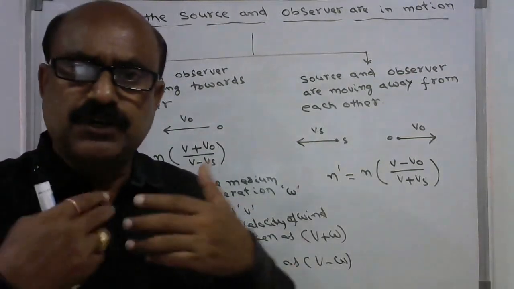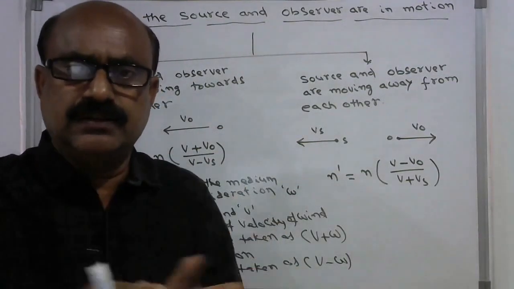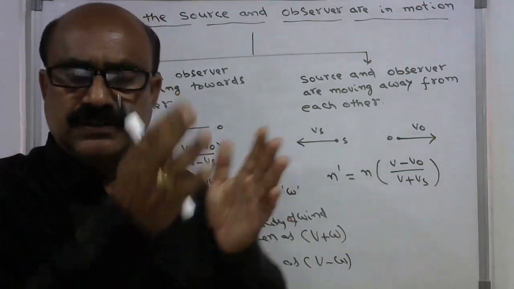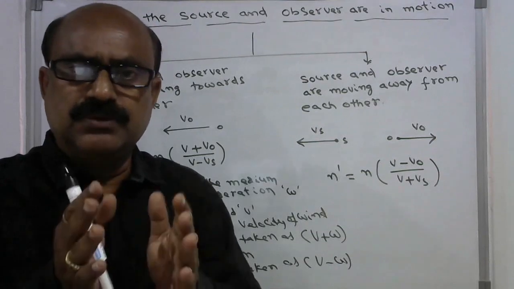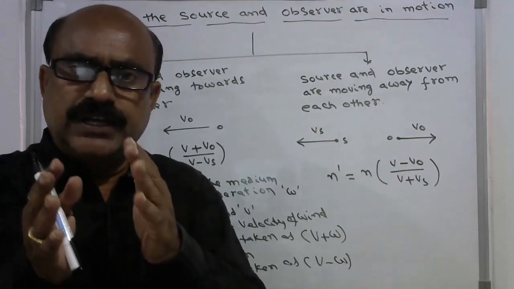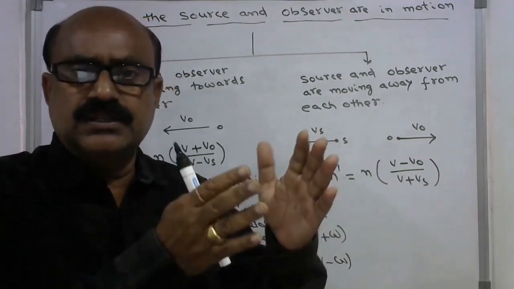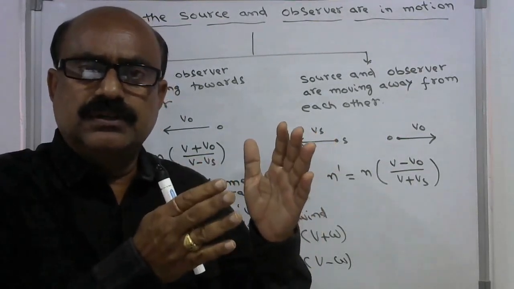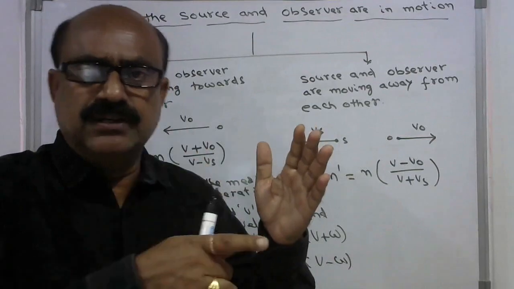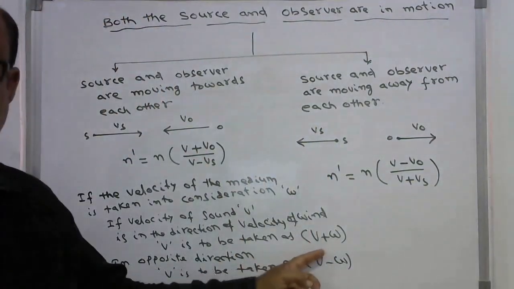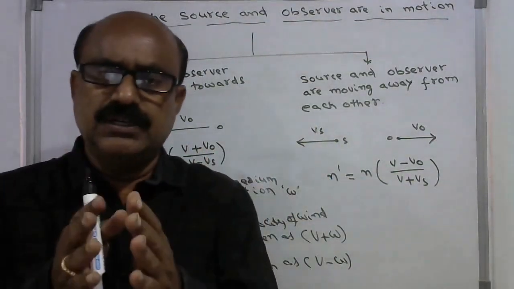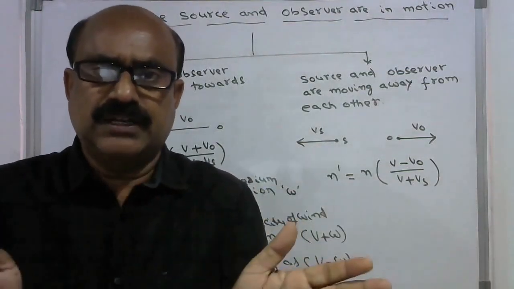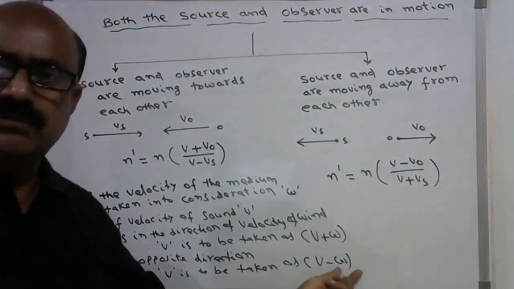There is one more condition. If the sound is propagating in a medium, suppose in the air, and the air is also blowing with a certain velocity W, if sound and the air are moving in the same direction, you have to add the velocity of wind to the velocity of sound, V plus W. If the velocity of wind and the velocity of sound are in opposite directions, you have to subtract the velocity of wind from the velocity of sound.